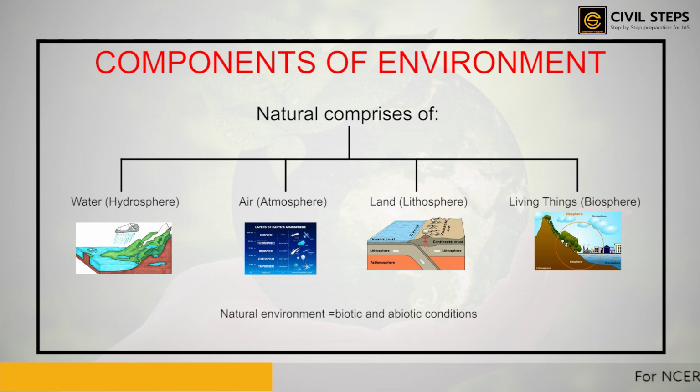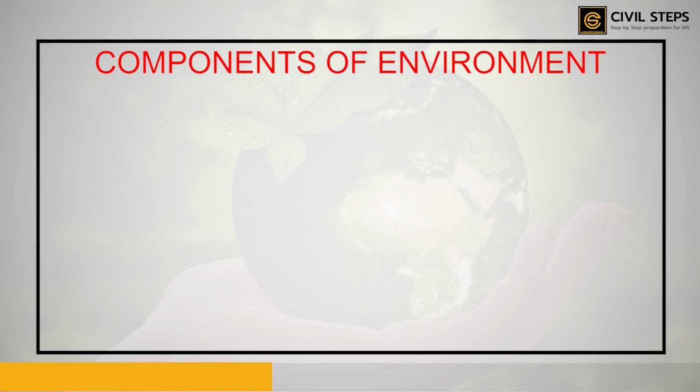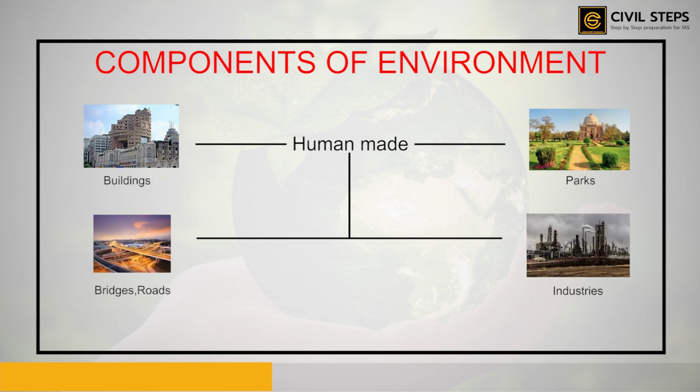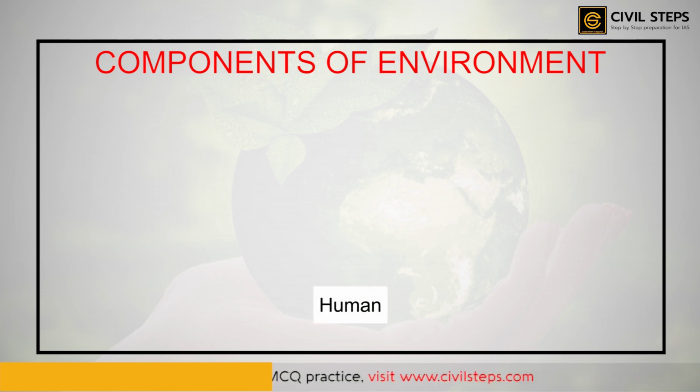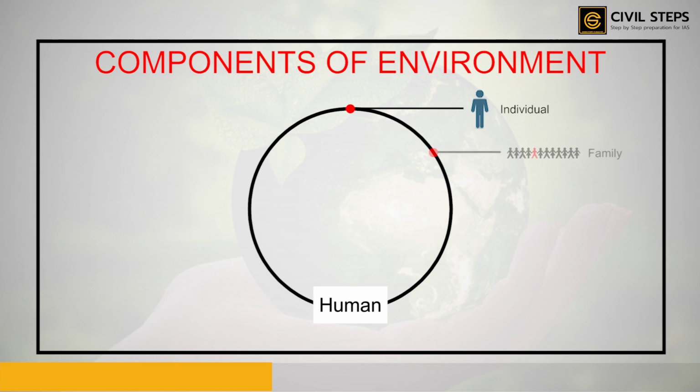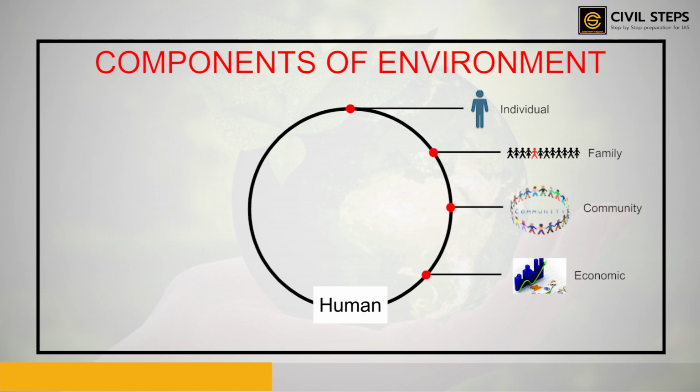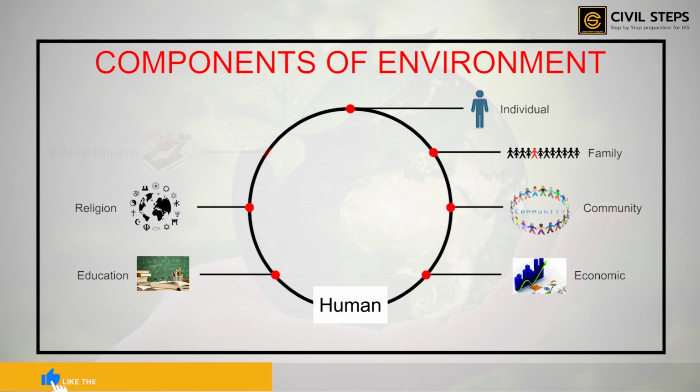Hence, the natural environment refers to both the biotic as well as the abiotic conditions that are existing on the earth. And human made comprises of buildings, parks, bridges, industries, roads, monuments. These are all made by the human beings. And when we talk about the human, then we mean that human comprises of the individual, the family, the community, the economy, the education, religion, and even the political situations. So these were the 3 components of the environment.